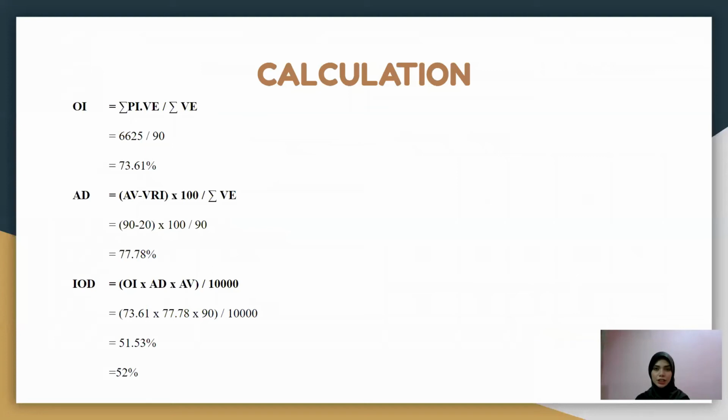Okay, for the calculation, we will calculate the OI, AD, and IOD. For OI, the formula is the total PI times VE divided by total VE. The total that we get for PI times VE is 6625. We divide by 90, and the answer is 73.61%.